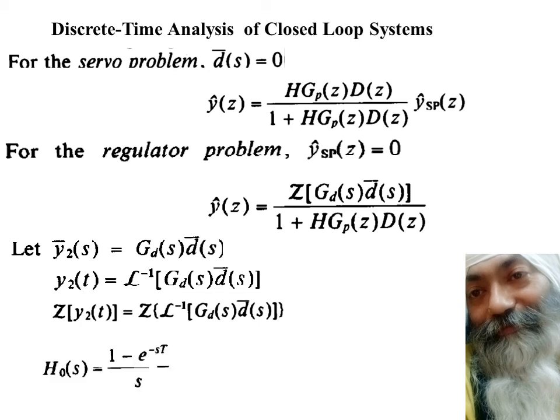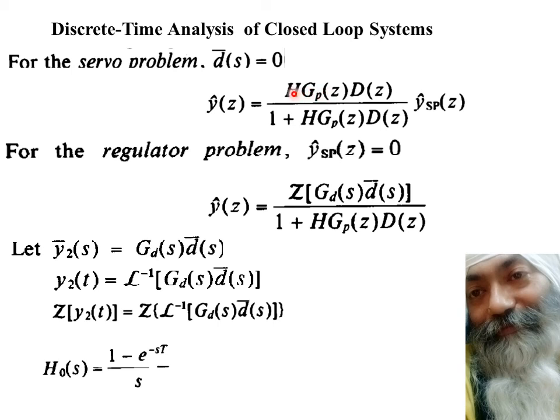And finally, this is the final remark: we don't have any separate Z transform of H. You have GP in the S domain. You take its hold, that is, this is to be multiplied by the transfer function of hold. Whatsoever is the final outcome of multiplication of H into GP, that combined thing is to be converted into the Z transform.